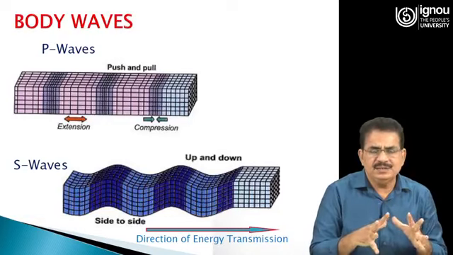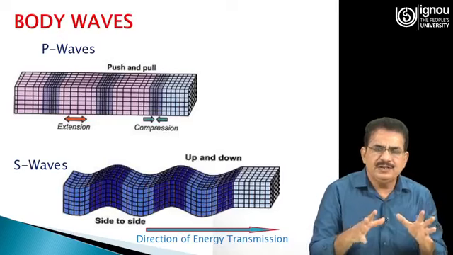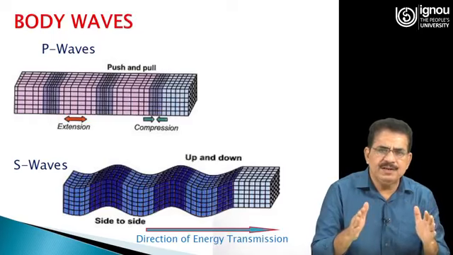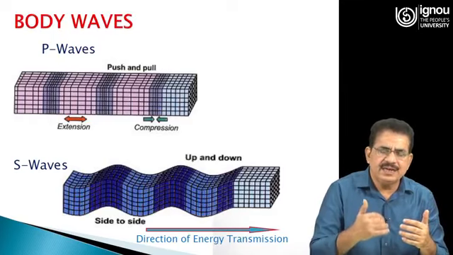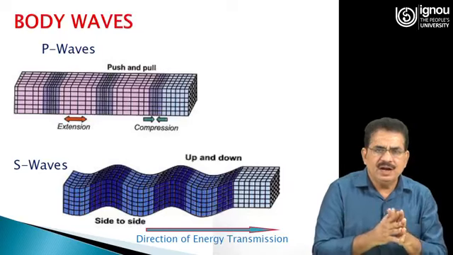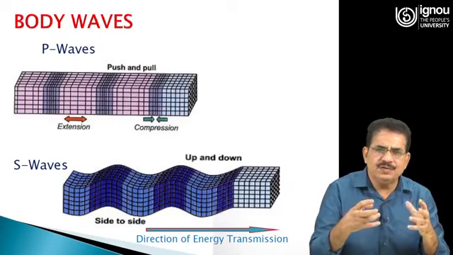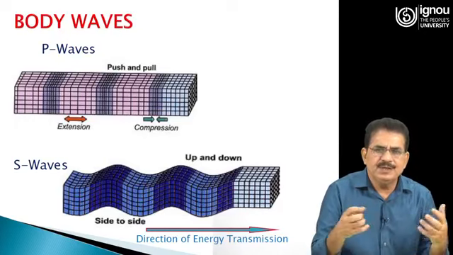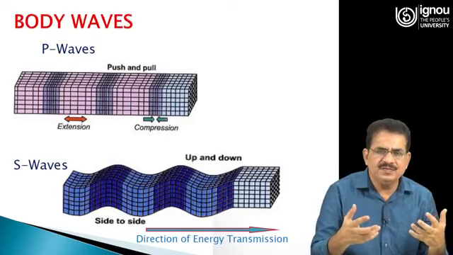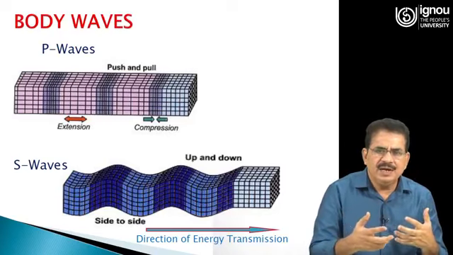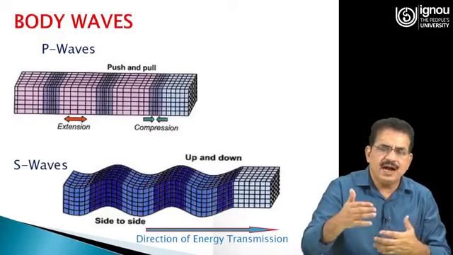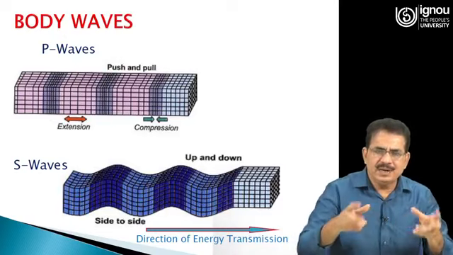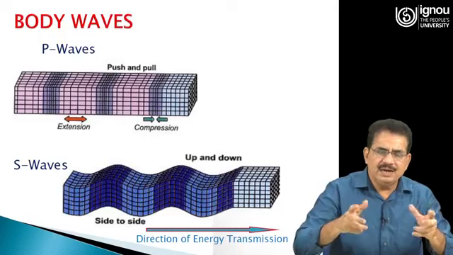As I told you, this energy moves through body waves as well as surface waves. Body waves are of two types. P waves, the primary waves, and S waves, the secondary waves or shear waves. Primary waves are just like sound waves, which propagate in the form of compression and extension, means push and pull. And S waves are shear waves, with side to side as well as up and down motion in the wave, and similarly they cause the land mass to move this way.